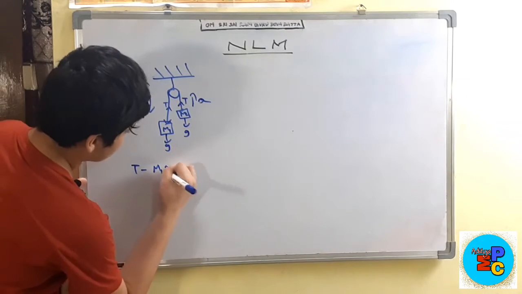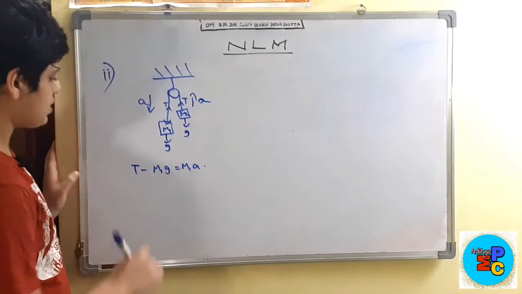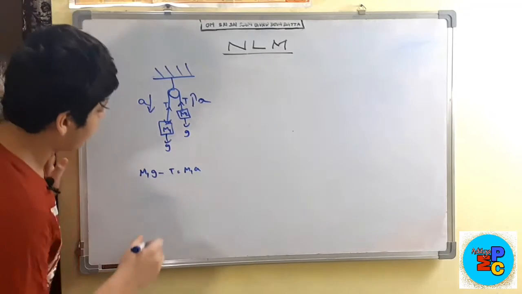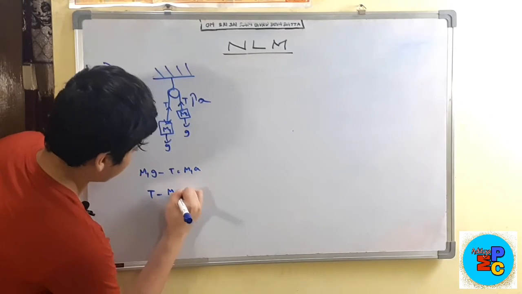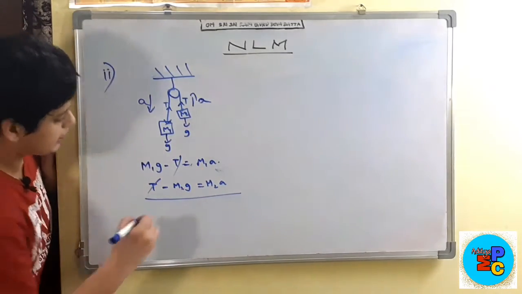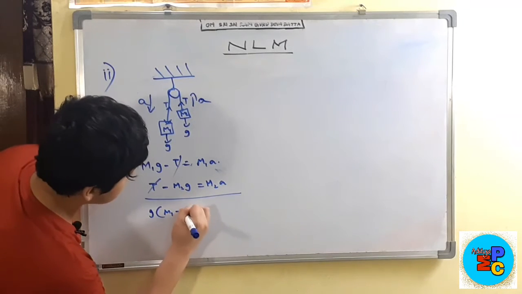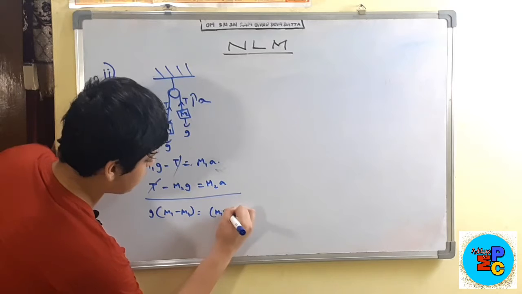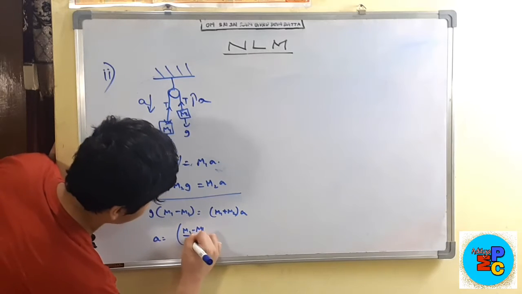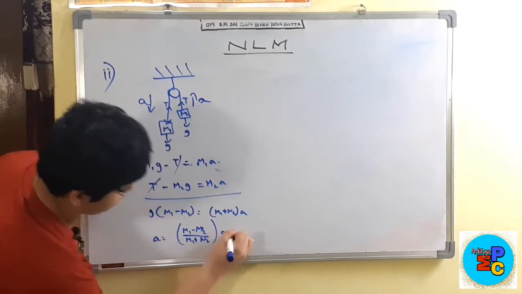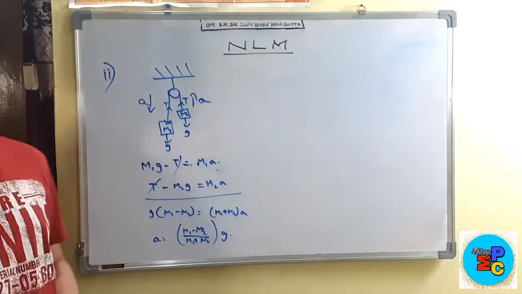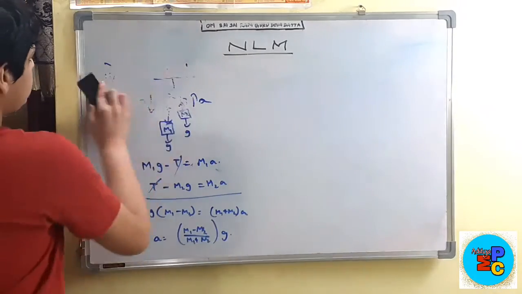T minus m1 into G is equal to m1 into A. Let us suppose this is the first equation. From here we can write T minus m2G is equal to m2 into A. So let us add both the equations. Tension and tension get cancelled. G into (m1 minus m2) is equal to (m1 plus m2) into A. So A is equal to (m1 minus m2) upon (m1 plus m2) into G. So this is the acceleration. When you substitute the acceleration here, you will find the tension force also. So that was our second condition.